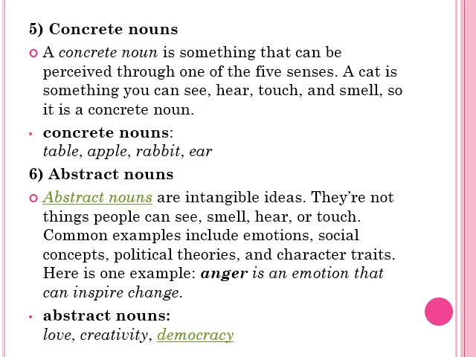Then there are concrete nouns and abstract nouns as well. A concrete noun is something that can be perceived through one of the five senses, for example cat, table, apple, rabbit, ear. All these can be felt by any of the five senses. Whereas abstract nouns are intangible ideas. They are not things people can see, hear, smell or touch. They are sometimes feelings and emotions, social concepts, political theories or character traits which cannot be seen but can be felt, for example anger, love, creativity, democracy. All these are known as abstract nouns.